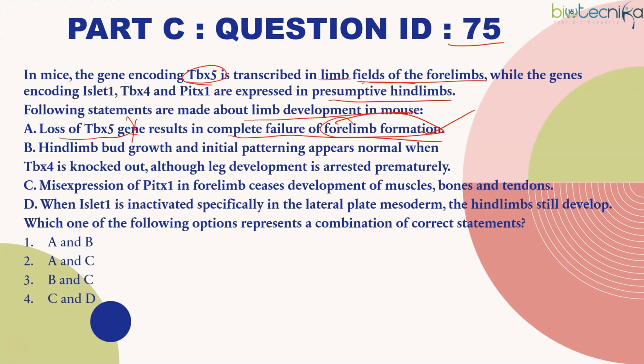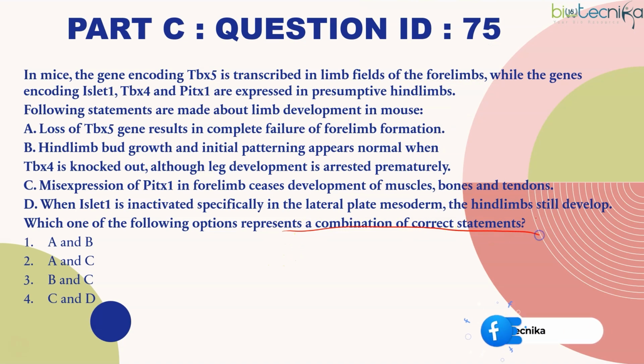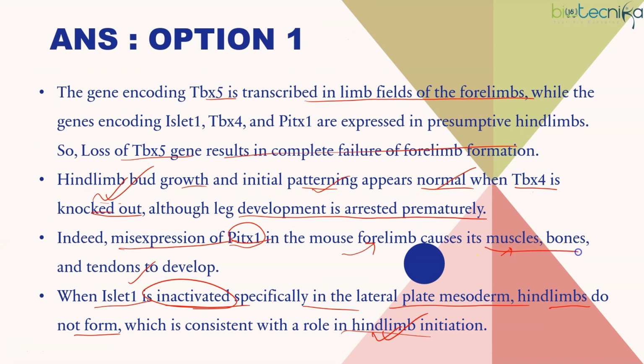Okay. So according to that, limb bud, so as we saw that you have to find out which represents a combination of correct statements. So definitely A is correct, which means it will be either A and B or A and C. So C is also correct. C is not wrong. C is not correct because misexpression of PITX in forelimb ceases development of muscle, bones and tendons. It is the other way around. Misexpression of PITX will actually cause the development of muscle, bones and tendons.